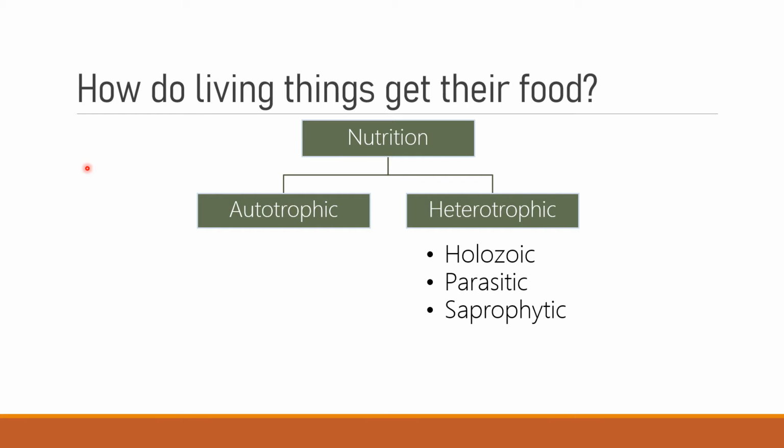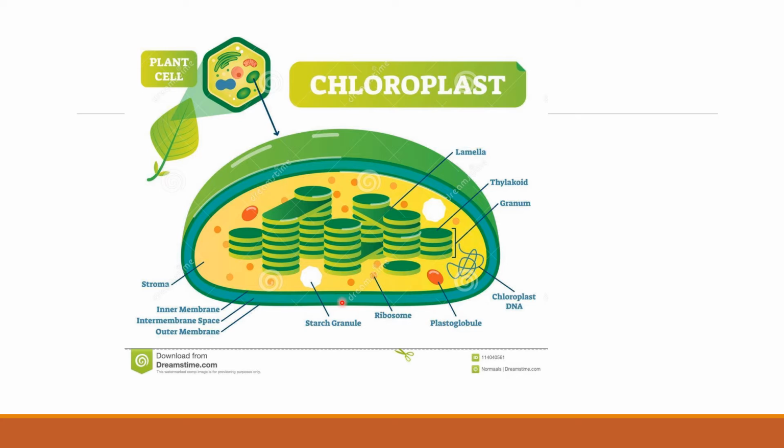Now in nutrition we have to study the autotrophic mode of nutrition and the heterotrophic mode of nutrition. Under the heterotrophic mode of nutrition, we will be studying holozoic nutrition, parasitic nutrition and saprophytic nutrition. So first let's take autotrophic nutrition. As we know, it takes place in green plants and even in certain bacteria. We are going to concentrate on green plants, where the plant makes its own food.